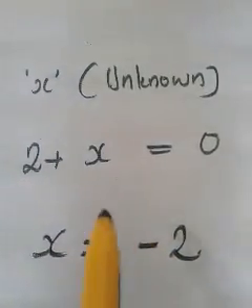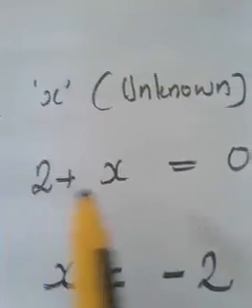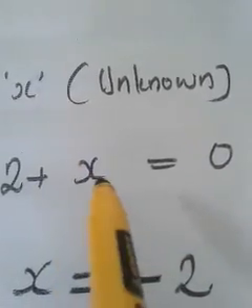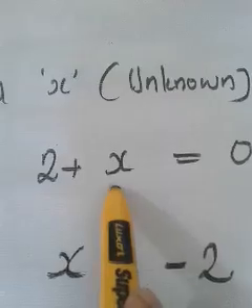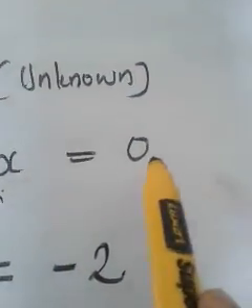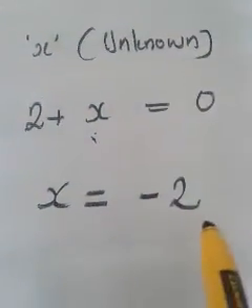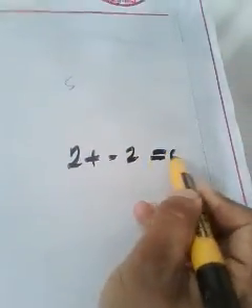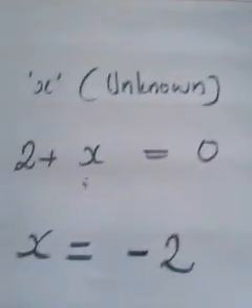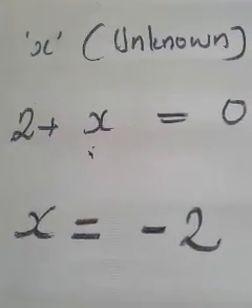We already discussed how to find out that value. That means this question says that when you add a number to 2, we have to get the result as 0. Then what will be that number? That will be the negative of that number, negative 2. You know why? Because 2 plus minus 2 only will give you 0. That will be the negative of the number.